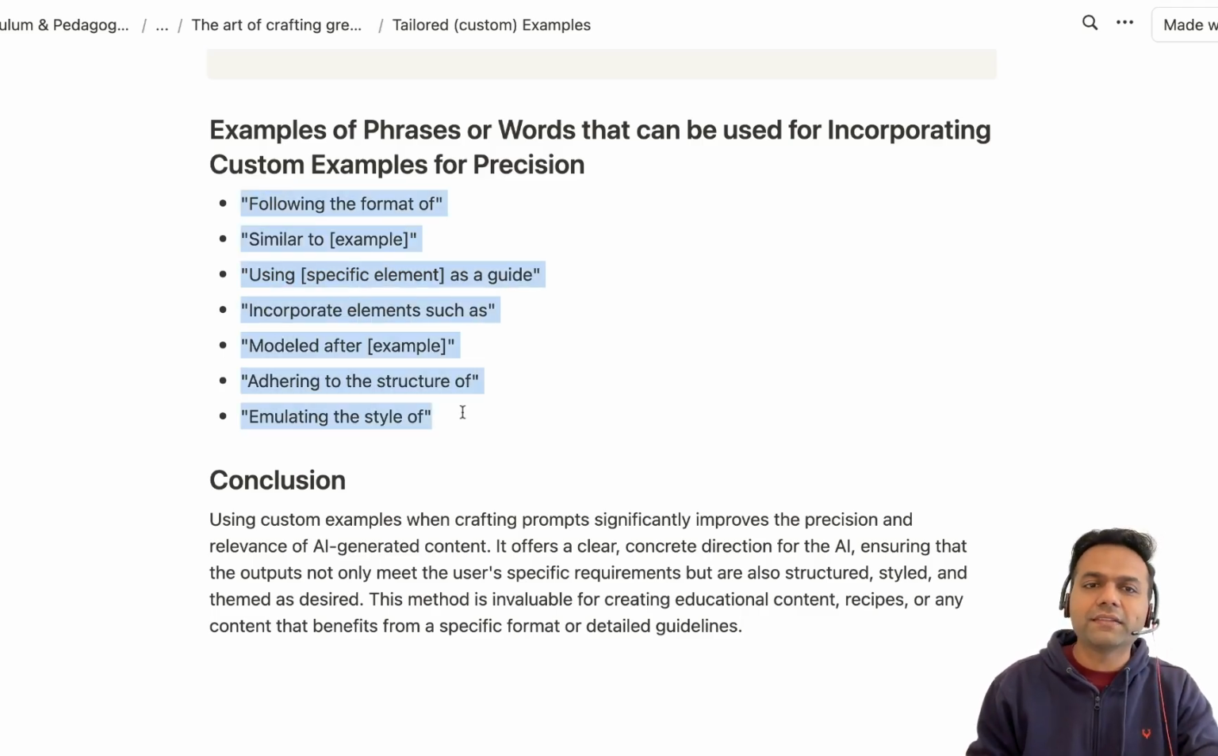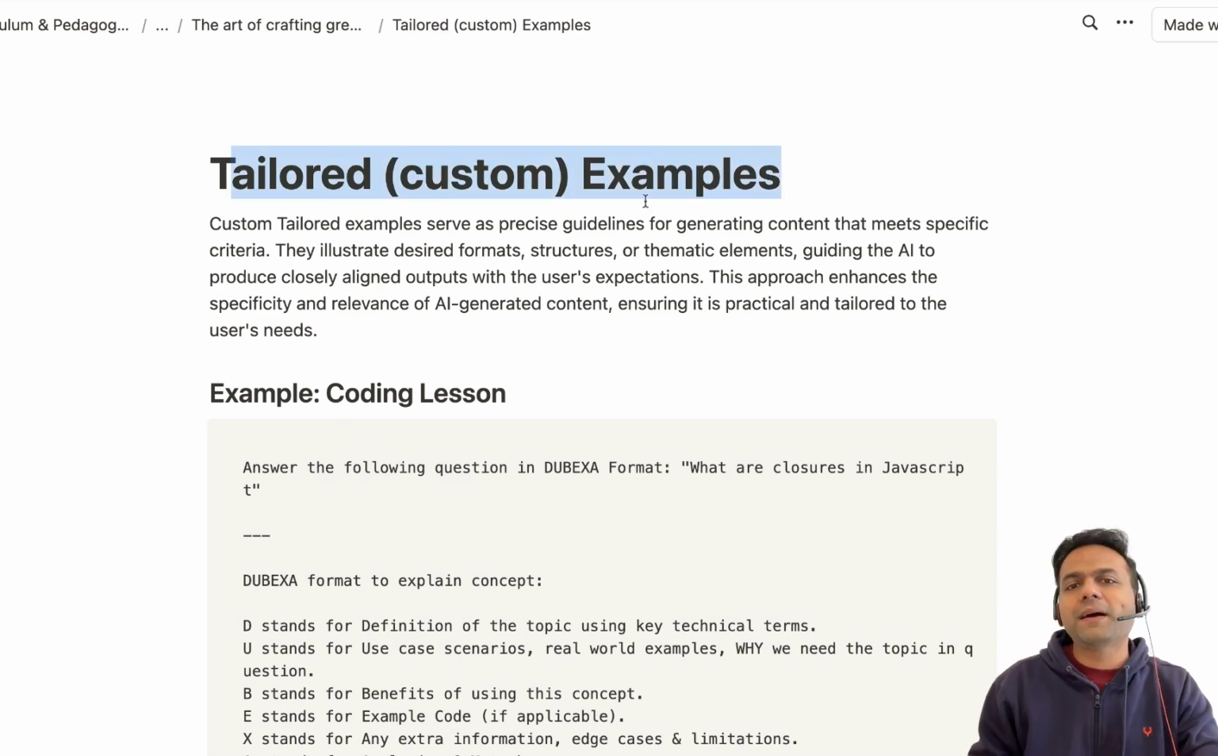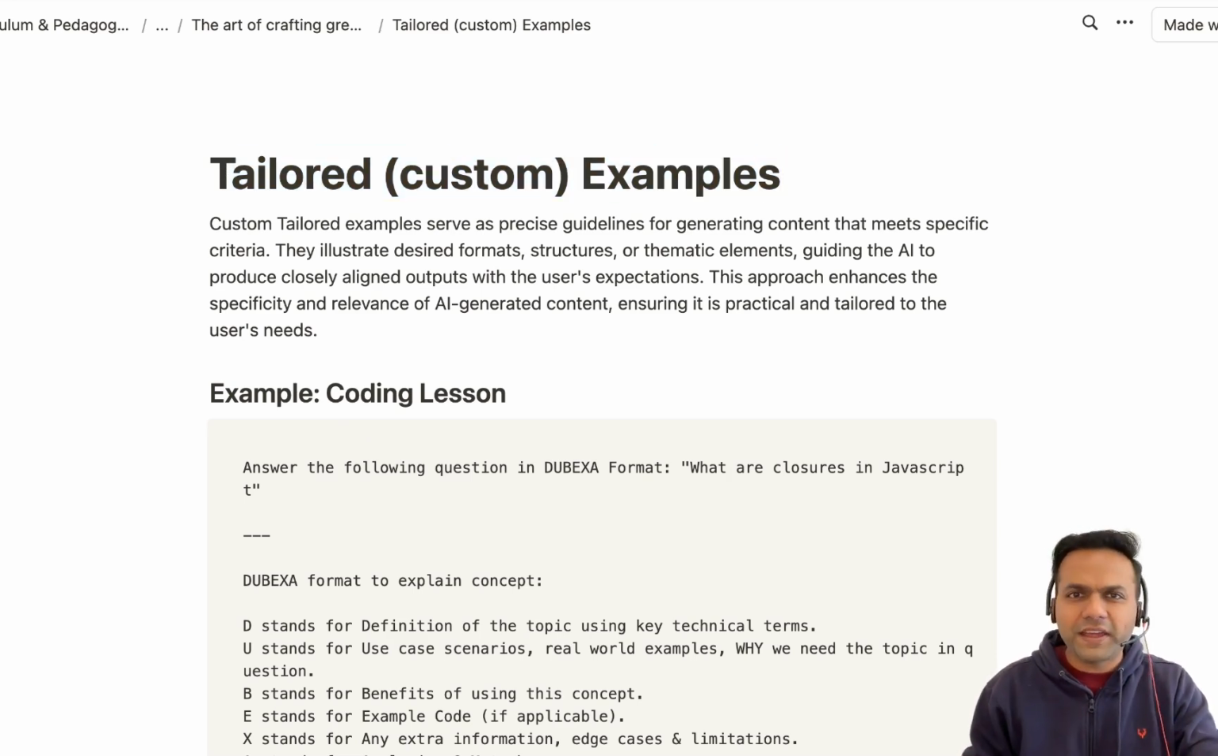So these are many ways of using tailored custom examples in our prompts. Very, very powerful way. Do try it out. Do experience the power of it.